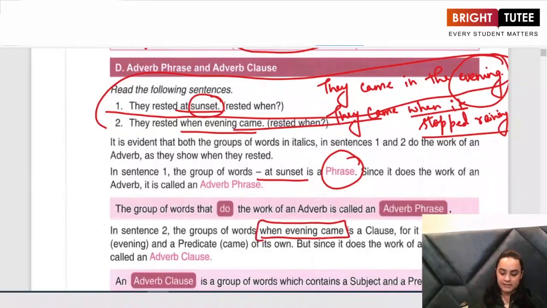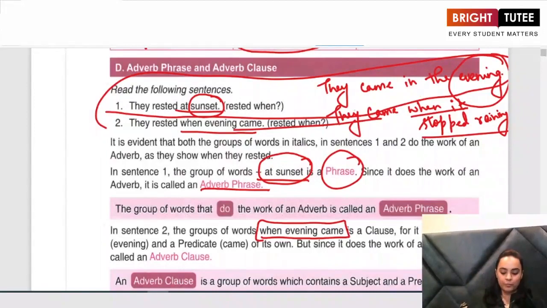So in the first sentence, the answer was a phrase. In the second sentence, my answer was a clause. So when you get the answer to the question when in the form of a phrase, that is known as an adverb phrase, and when you get the answer in the form of a clause, it is known as an adverb clause. So this is what we understand by an adverb phrase and an adverb clause.